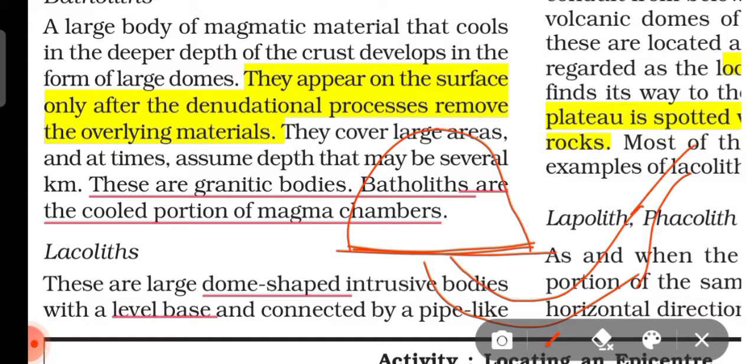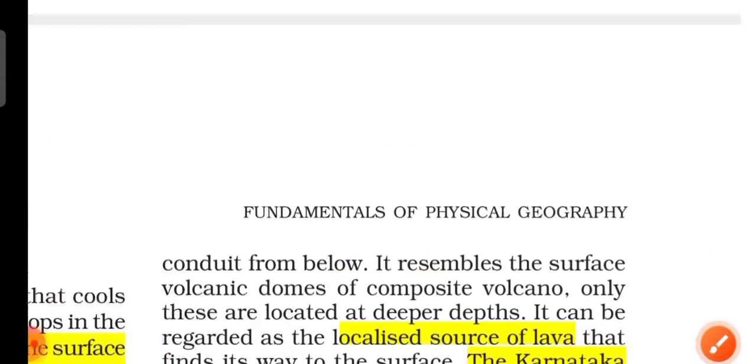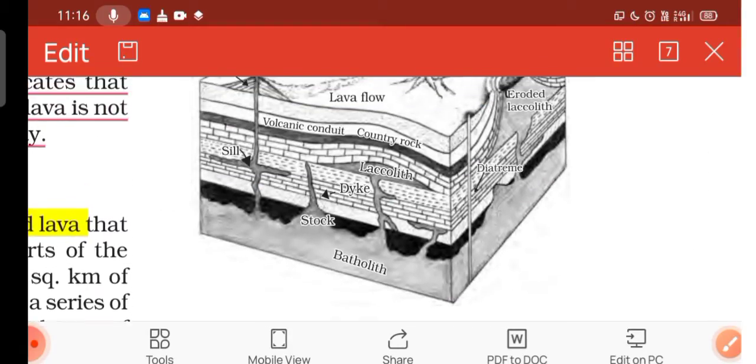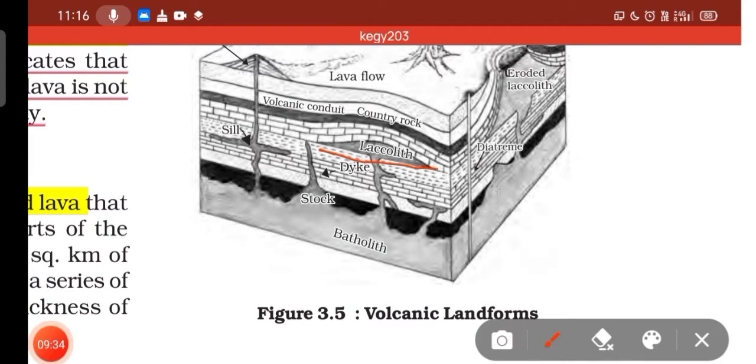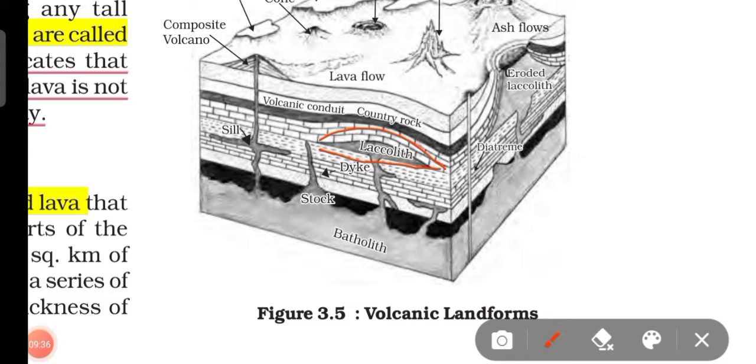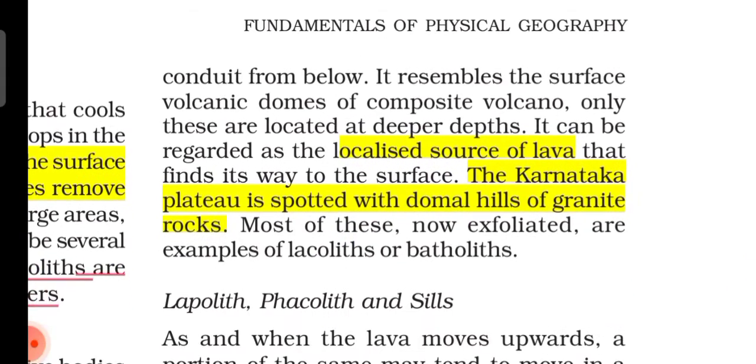If it is like this, then it is called a laccolith. See it from the diagram. You can see the laccolith here. It has a level base, is dome shaped, and a pipe is connected through it. So this is the laccolith diagram. You can draw the diagram in the exam.